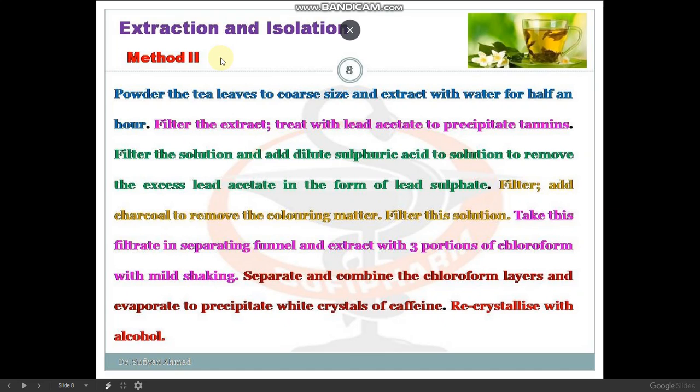Again, just recall: first of all tea leaves are taken and boiled in water, and you will use lead acetate solution to remove the tannins. Then you will add sulfuric acid solution to remove the excess of lead acetate. Then you will filter it and add charcoal to remove coloring matter. Then you will filter it again and finally extract your solution with chloroform using a separating funnel 3 to 4 times. Then you will combine all the chloroform layers and evaporate to obtain the crystals of caffeine, and go for recrystallization for its purification. This is very simple.